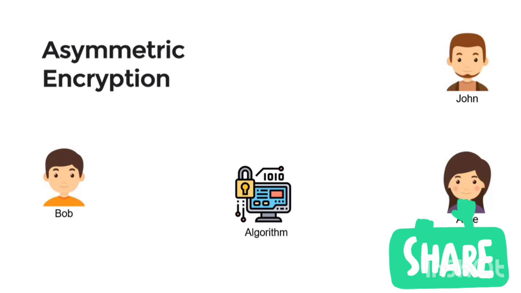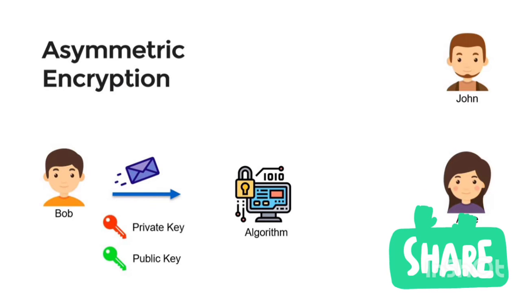So in this case, Bob generates a pair of keys using some algorithm. RSA is one of the popular and secure public key cryptography algorithms. So now Bob has two keys. One is a private key and the second one is a public key. In the same way, Alice also generates a pair of keys.